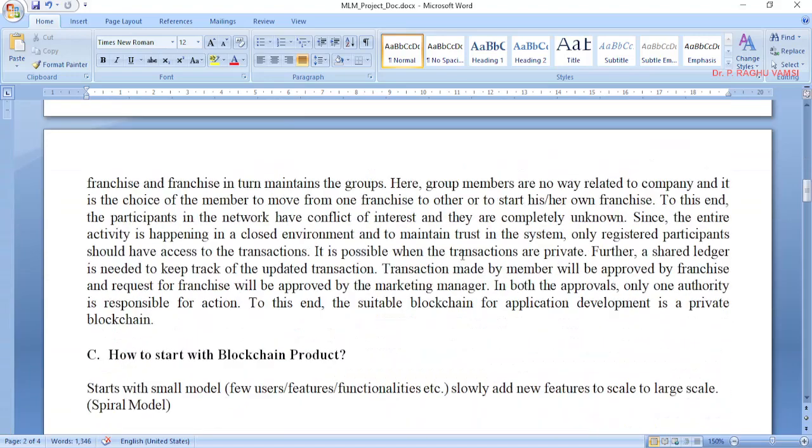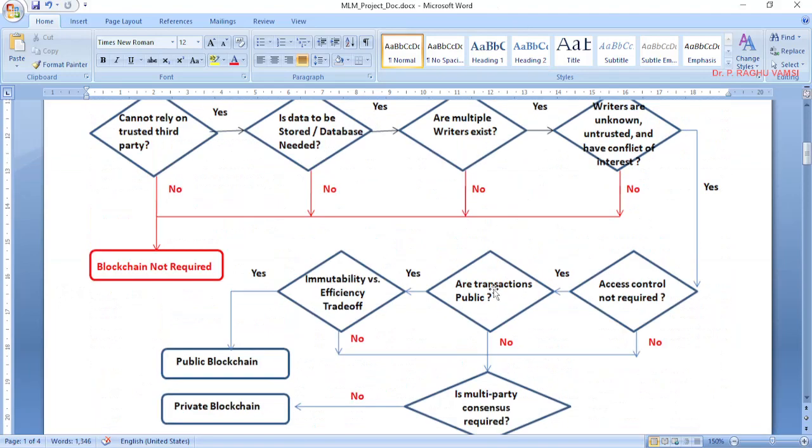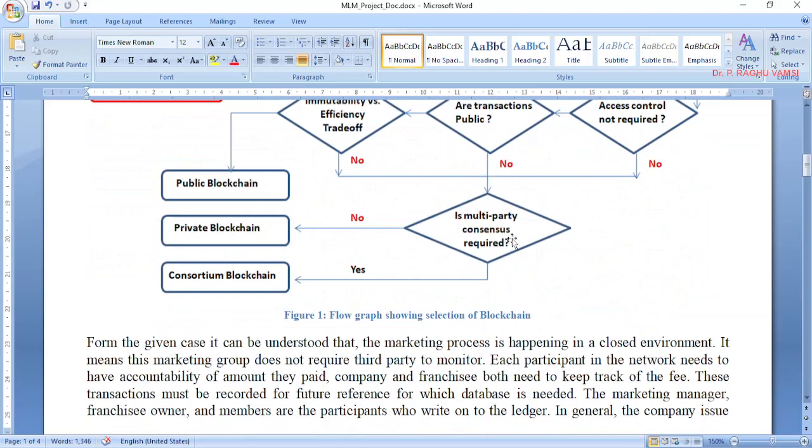Anyhow, we have decided that since it is happening in a closed environment, and to maintain trust in the system, only the registered participants should have access to the transactions. So obviously, the transactions should not be made public. If it is made public, then we'll go to the other condition. Since here the condition was no, that is, are transactions public? No, transactions should not be public. So that is the reason we are going to the next condition to be checked.